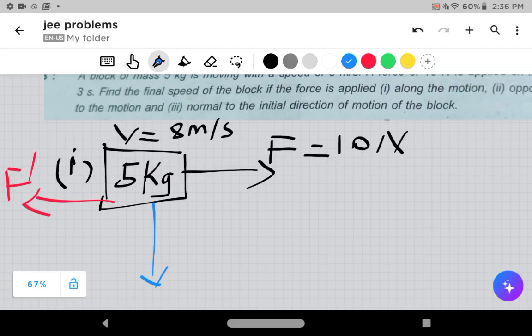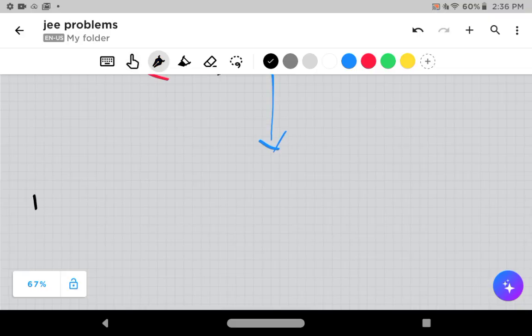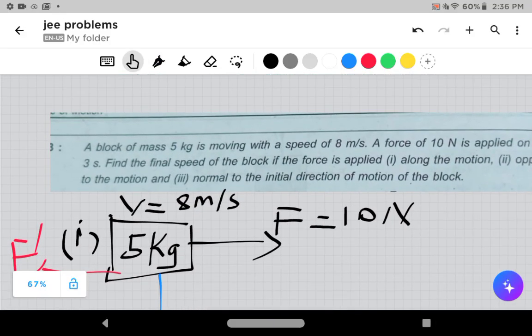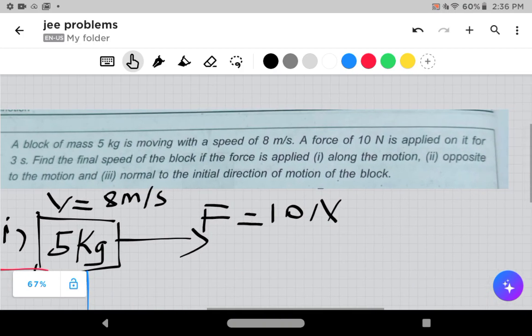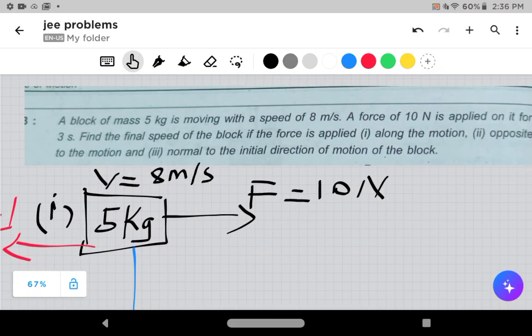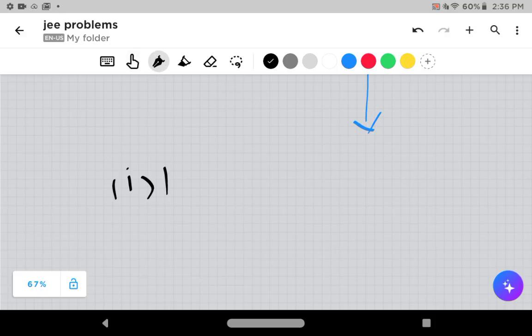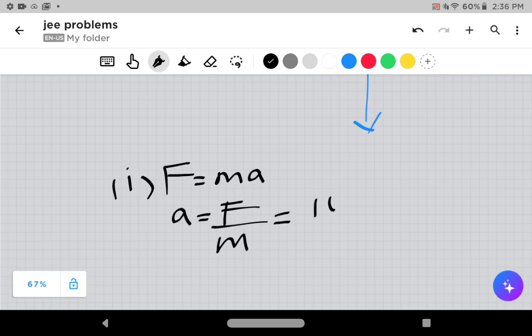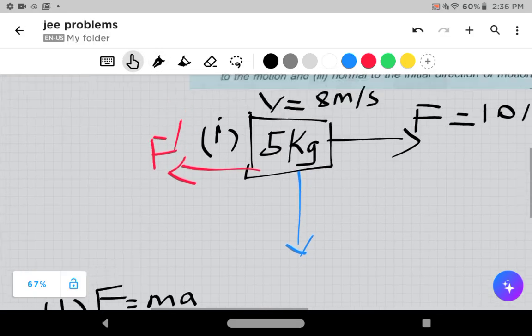Okay, let's find out the answer for the first case. The block is moving with the speed of 8 meters per second. A force of 10 Newton is applied for 3 seconds. So I can infer the acceleration. Force is equal to mass into acceleration, so acceleration is equal to force by mass. Force is 10 Newton and mass is 5 kg.